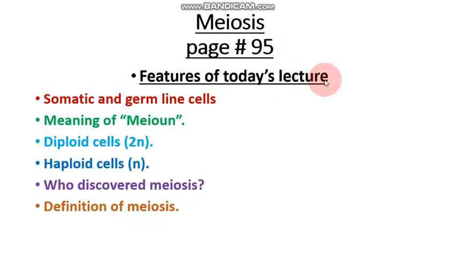Features of today's lecture: somatic and germline cells, meaning of meon, diploid cells, 2n, haploid cells, n, who discovered meiosis, definition of meiosis.